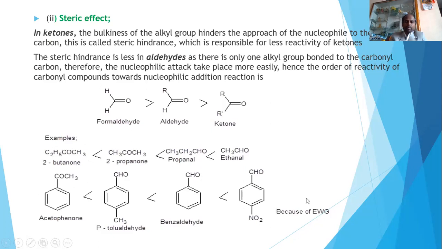Similarly, when you are taking aromatic moieties, this is acetophenone. Acetophenone is less reactive compared to para-tolualdehyde. This para-tolualdehyde is less reactive compared to benzaldehyde. Benzaldehyde is less reactive compared to para-nitrobenzaldehyde. This nitro group is an electron withdrawing group. That is the reason this one is more reactive. This is about the relative reactivity of aldehydes and ketones.